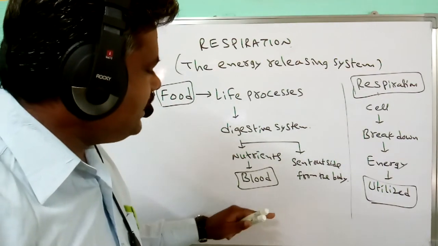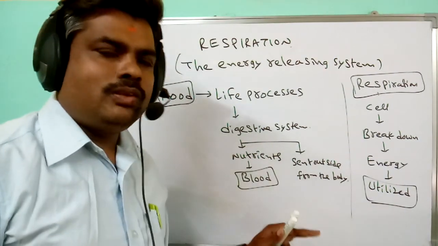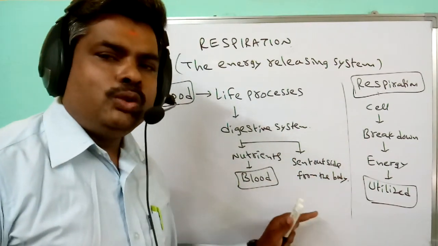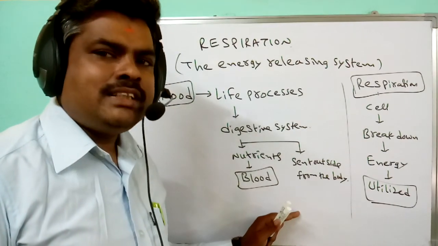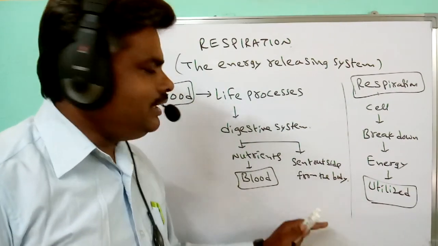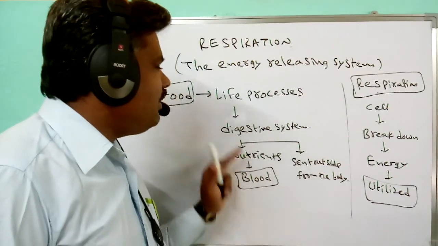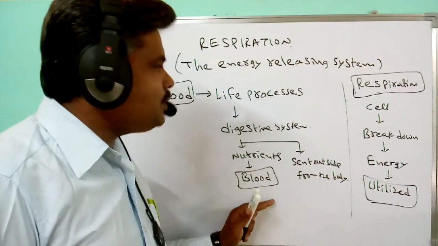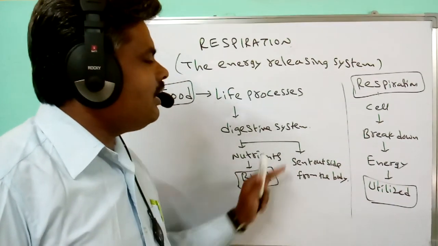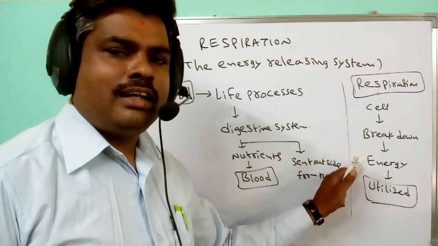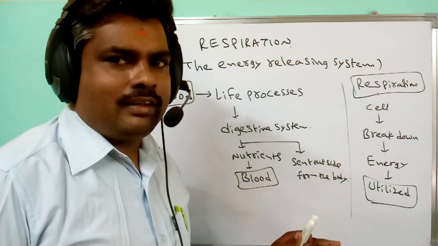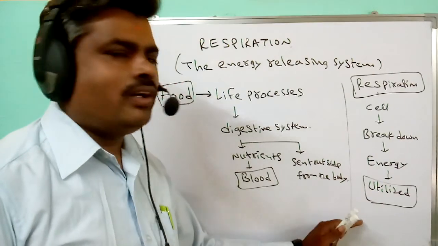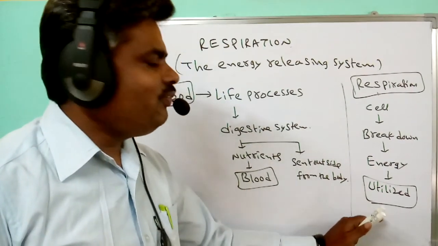So what we conclude is that the digestion process and the respiration process are both useful for complete utilization of food material. If digestion does not take place, the food is not converted from complex molecules into simple molecules. If respiration is not there, the simple molecules are not converted into energy. So both digestion and respiration are important for complete utilization of food material.